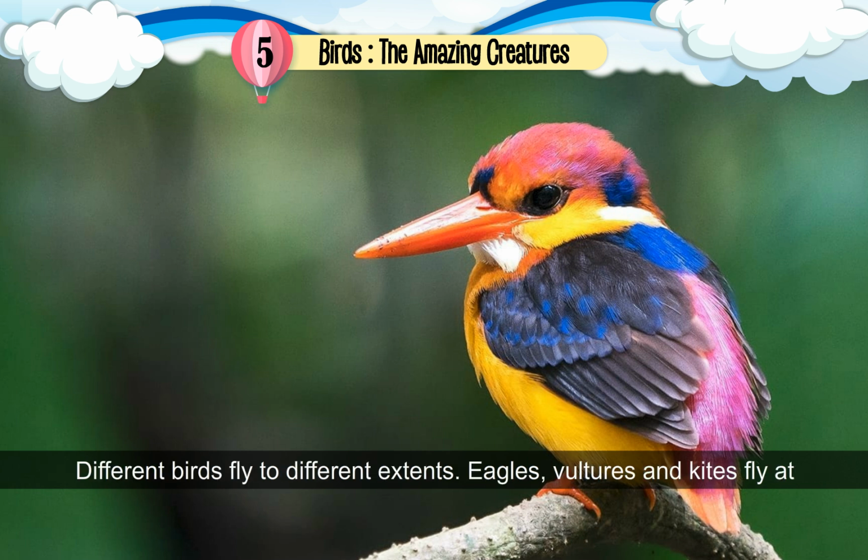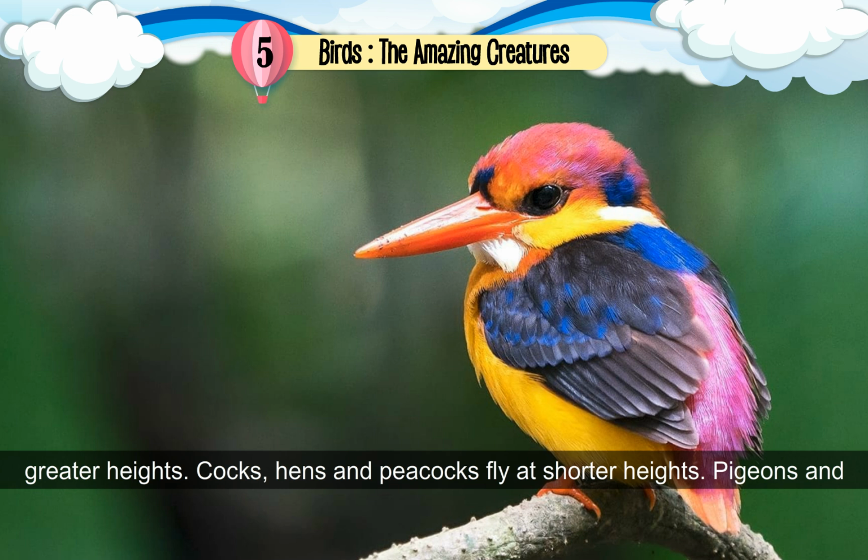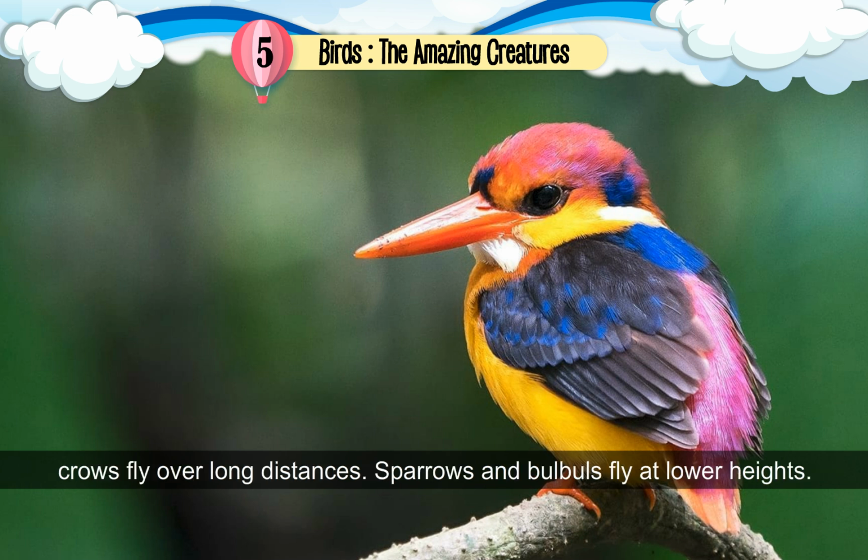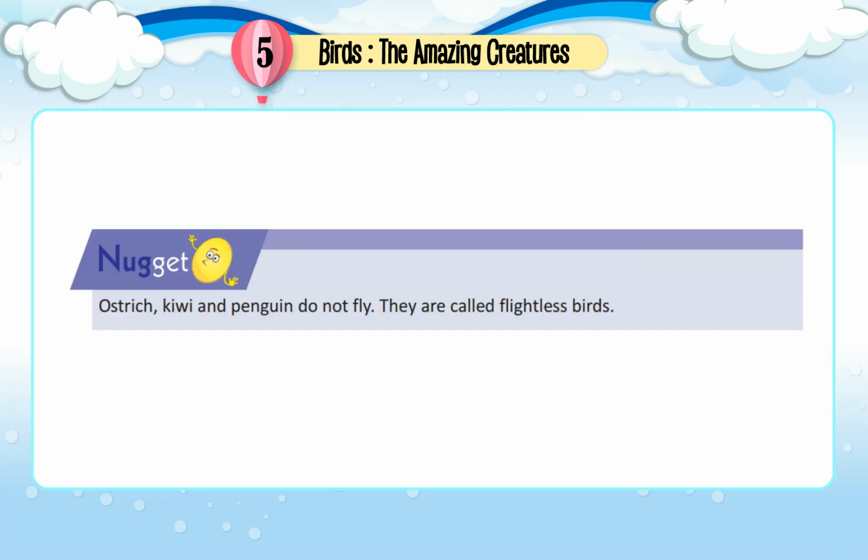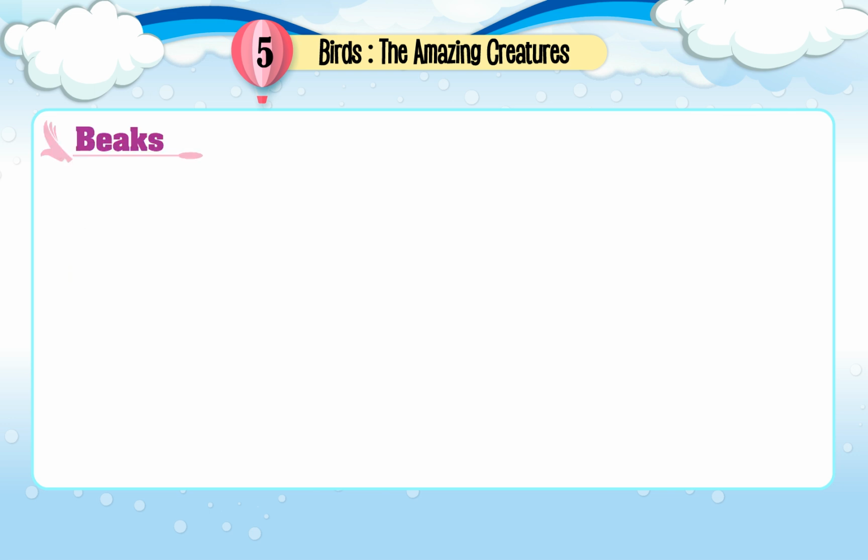Different birds fly to different extents. Eagles, vultures, and kites fly at greater heights. Cocks, hens, and peacocks fly at shorter heights. Pigeons and crows fly over long distances. Sparrows and bulbuls fly at lower heights. Nugget. Ostrich, kiwi, and penguin do not fly. They are called flightless birds.